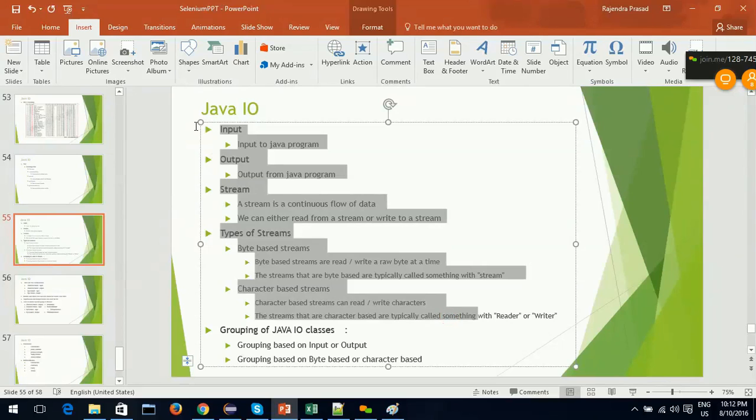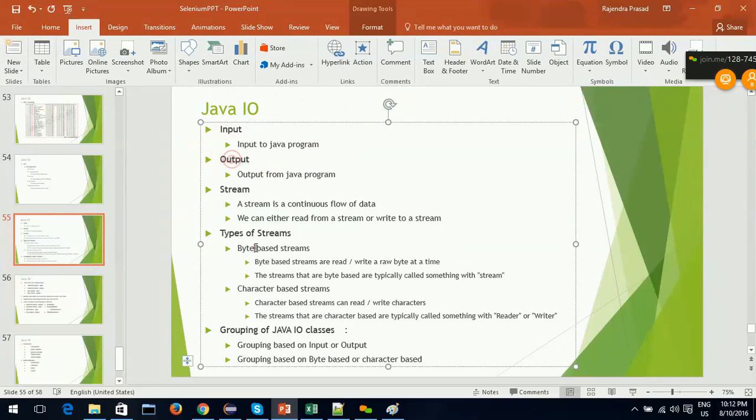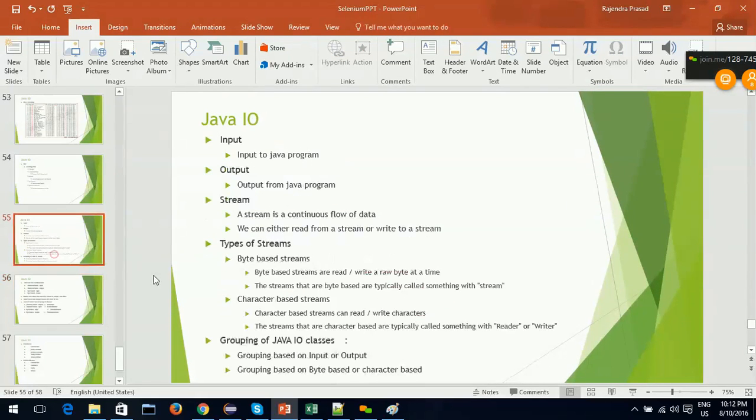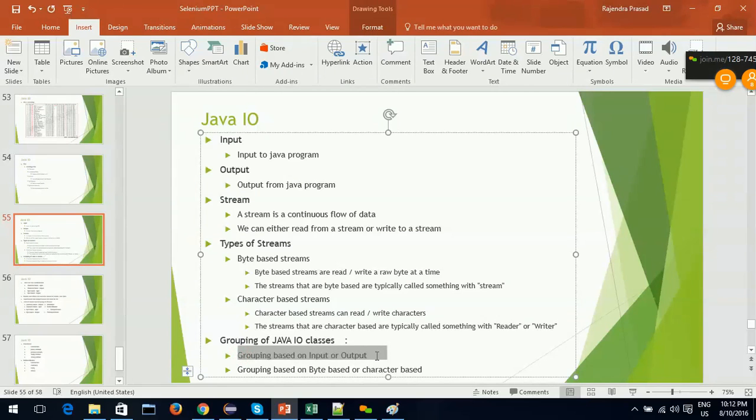Based on these four things, that is input, output, byte based stream and character based stream, we are grouping the actual Java IO classes, all the Java IO classes. They can be grouped into two groups. First group is grouping based on input or output. So for input, that means for reading files in a Java program, we have a different set of classes which are purely used for read operations. And there is another group,